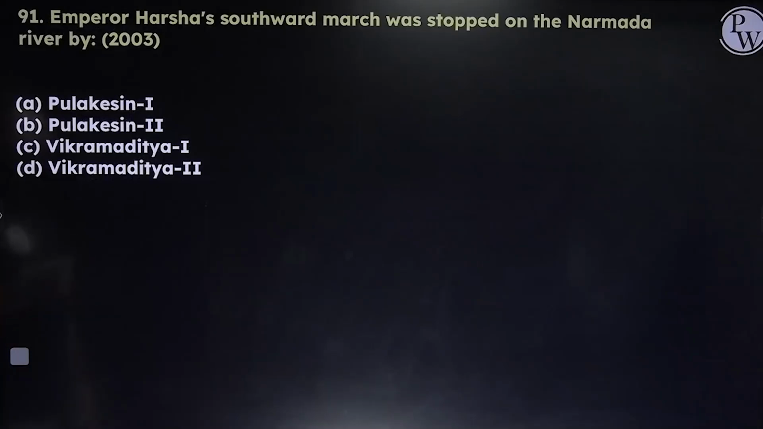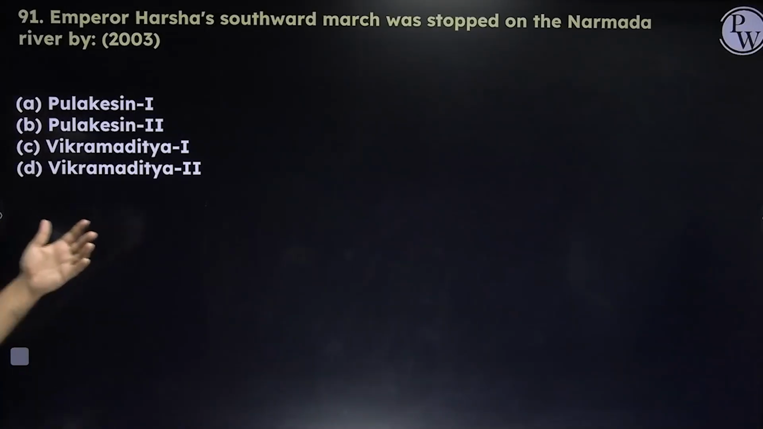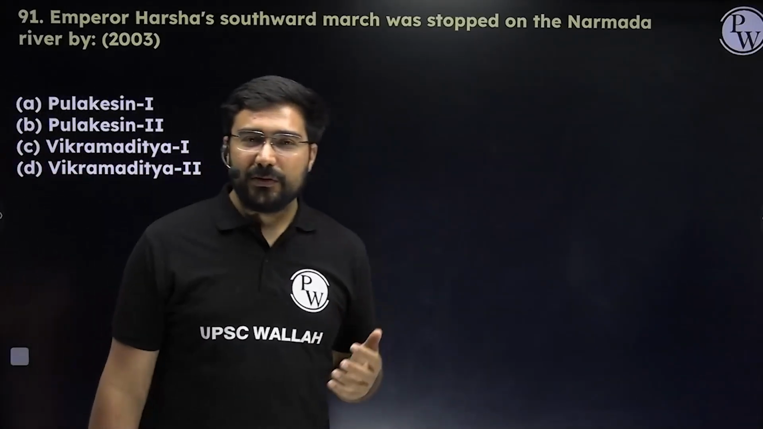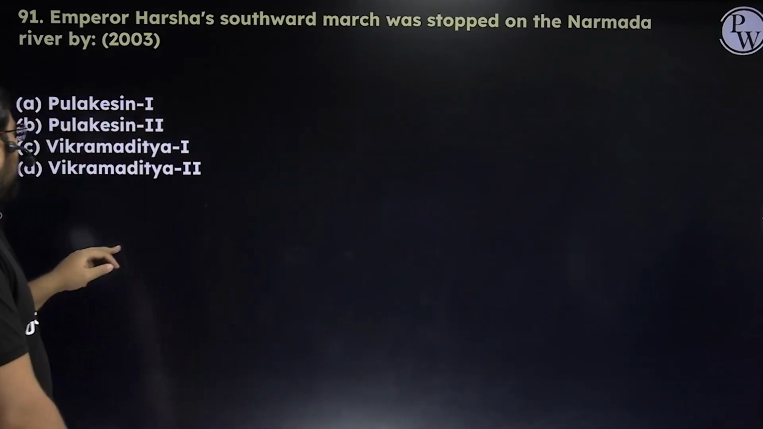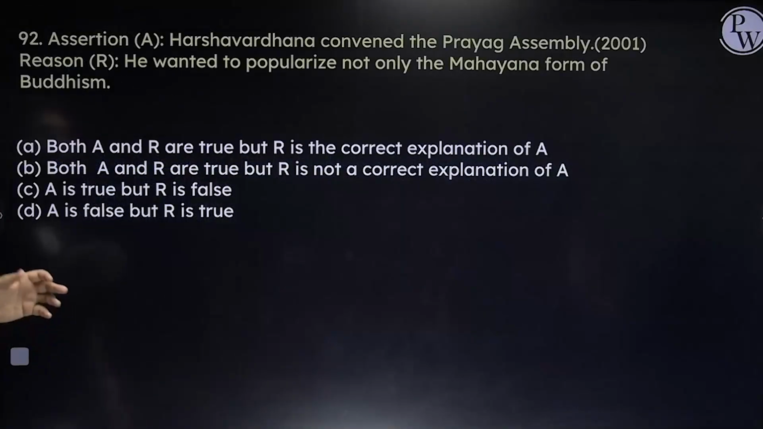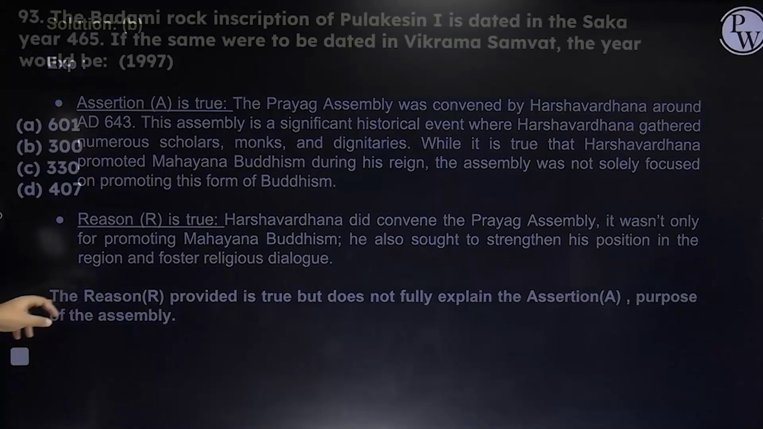Next, Emperor Harsha's southward march was stopped by whom? I think the easiest question, right? The person was Pulakeshin II. The answer would be B. Harshavardhana convened the Prayag assembly. Correct. He wanted to popularize not only the Mahayana form of Buddhism, he wanted to popularize everything. The answer will become B in this case.